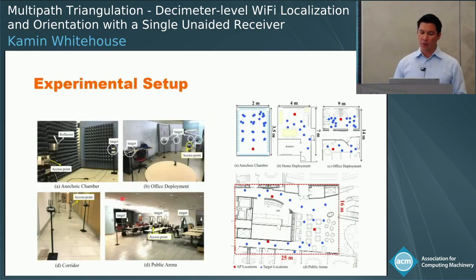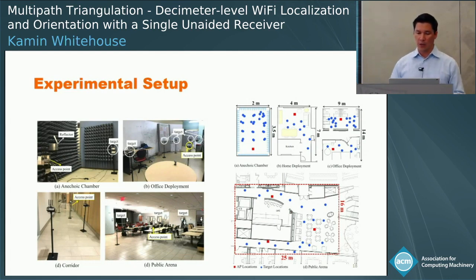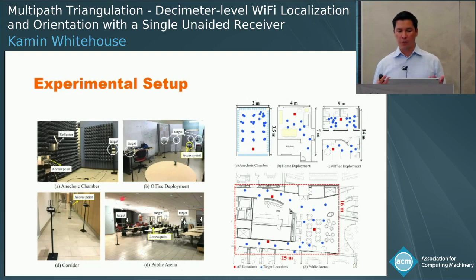And then we evaluated this in 4 different environments, starting in a controlled anechoic chamber and moving to more realistic environments in a home and in 2 office settings. And then finally in a very large, cluttered environment with narrow corridors. And these areas ranged from on the order of 4 by 7 meters to 9 by 14 and as large as 16 by 25 meters.